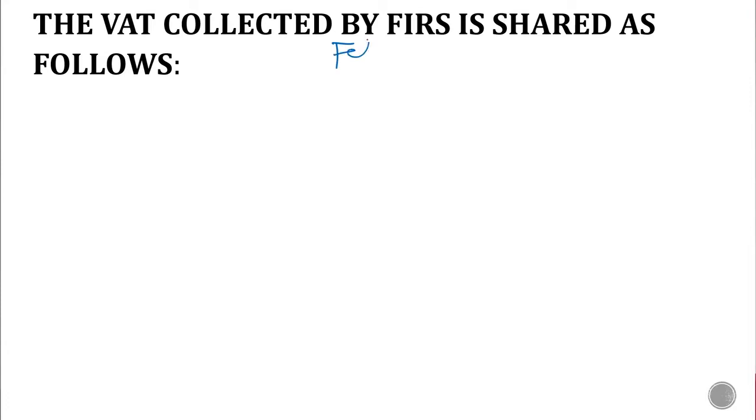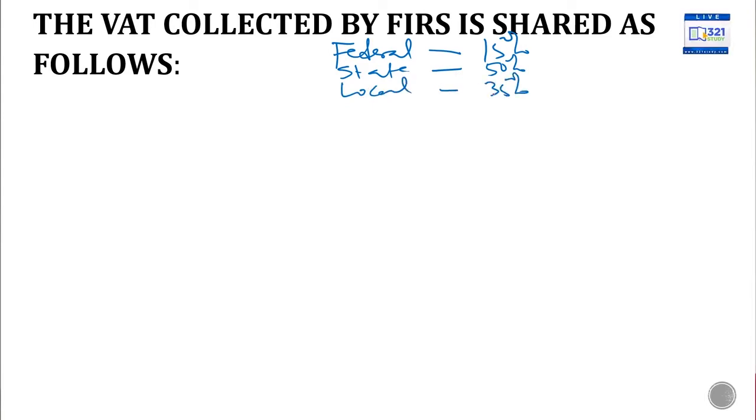So, the federal government gets 15%, the state government gets 50%, whereas the local government gets what? 35%. That is how the VAT collected by the Federal Inland Revenue Service Board is shared among the different tiers of government.